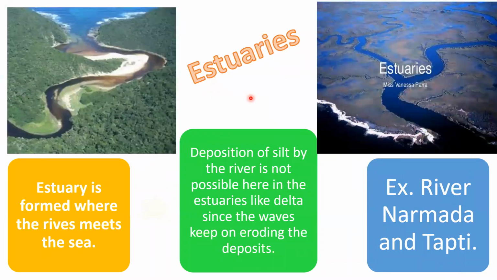Estuaries. Now let us see what estuaries are. An estuary is formed where the river meets the sea. It is nothing but the mouth of a river. Deposition of silt by the river is not possible in estuaries like in a delta, since the waves keep on eroding the deposits. So deltas could not be formed here because of the continuous erosional work of the waves. Examples are the rivers Narmada and Tapti. These two rivers do not form deltas in India.